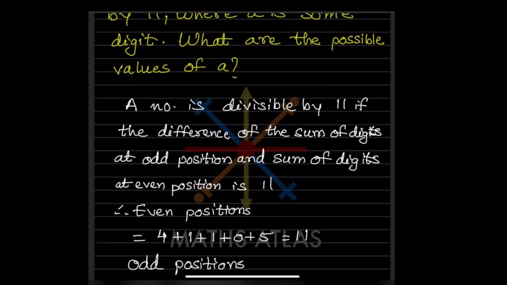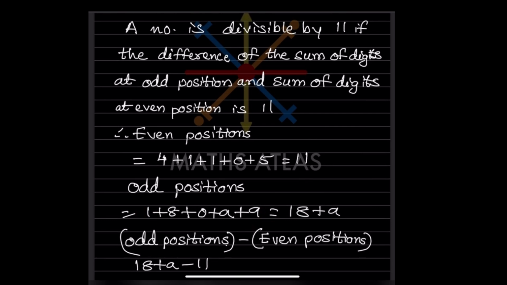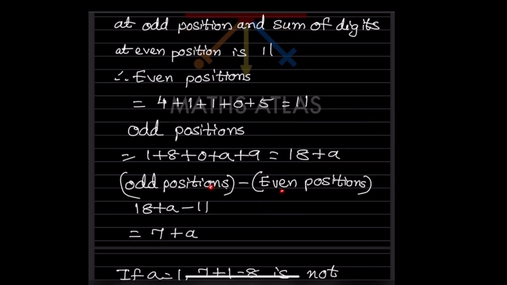When you add these all, you get 18 plus A in here. So now what will you get here? This is the difference of the sum of the odd positions and the sum of the even positions. So you are going to take odd position minus even position. Odd position is 18 plus A, and you are going to subtract the even position, that is just 11. So 18 minus 11, that is going to be